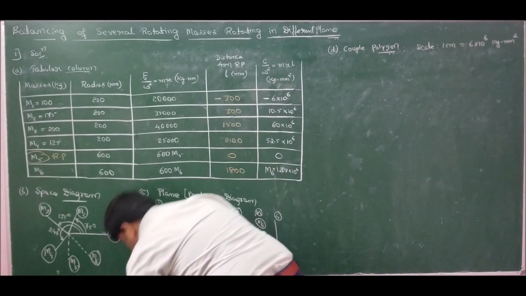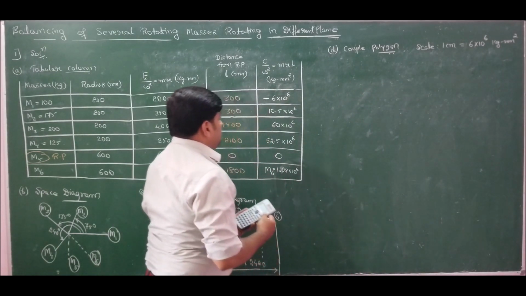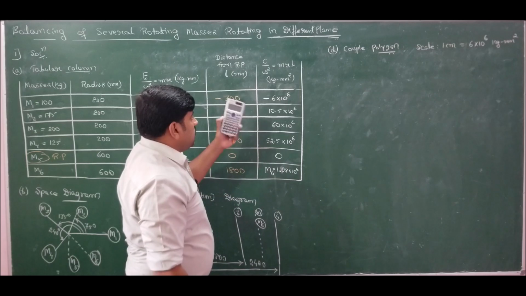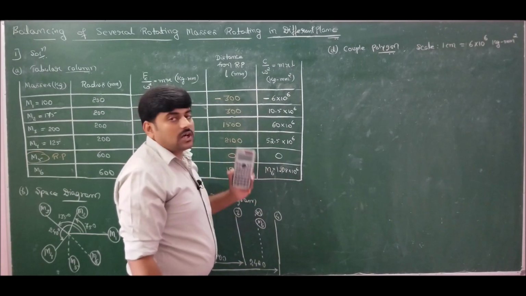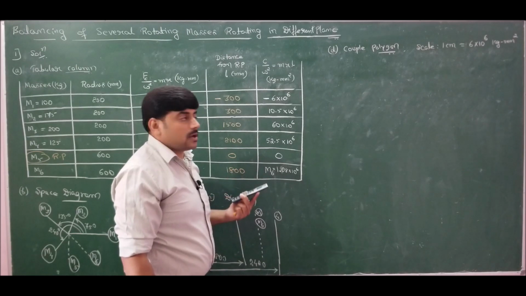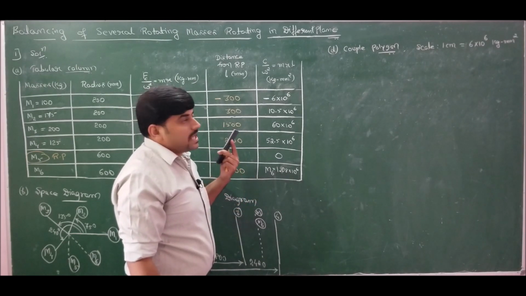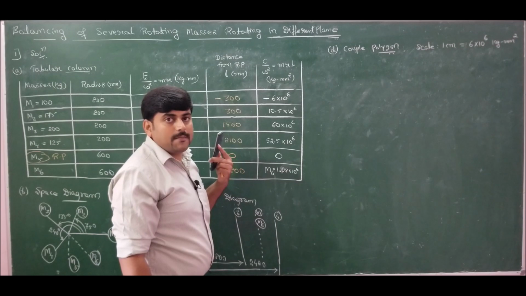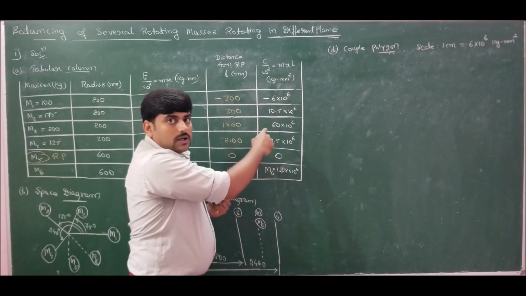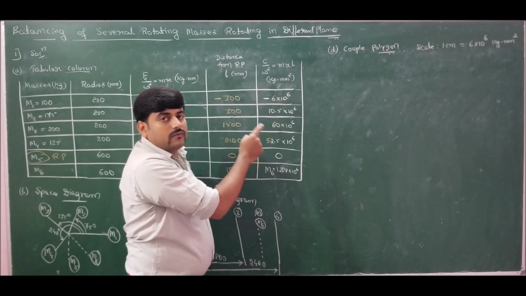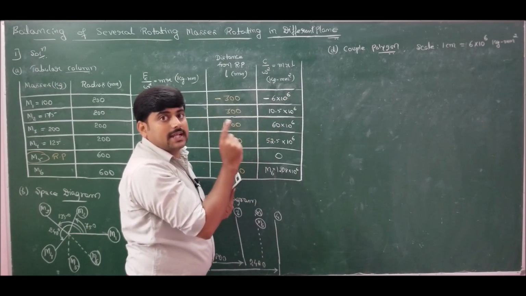So divide everything by scale. This is a shortcut which I usually use to fix the scale. Fixing the scale is not constant, it varies from person to person. Always choose scale as small as possible in order to minimize the error. What I will do is choose the maximum value in the column, equate it to 10 centimeters, find out the value of 1 centimeter and take it as a scale.